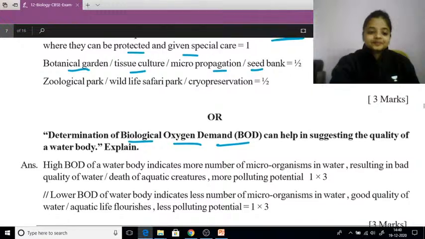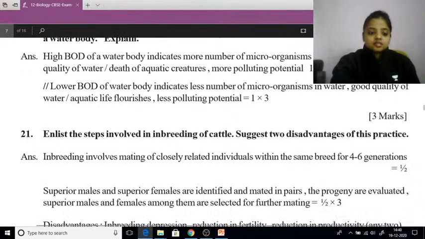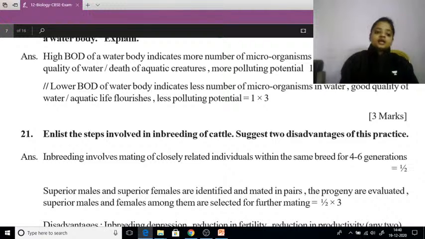Clear? So as I have already told you, BOD is a related question, they are having high chances to get asked in your examination. Okay, so kindly note it and go through that question again.